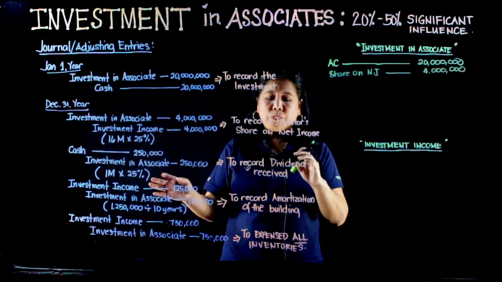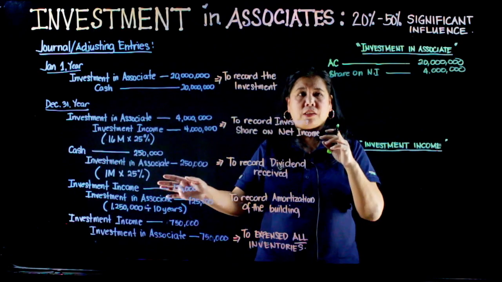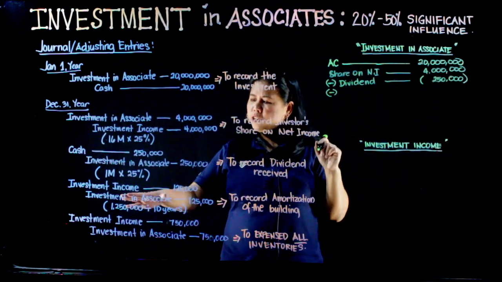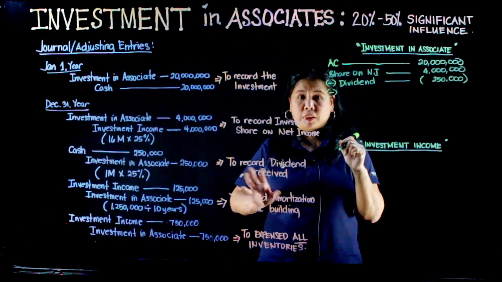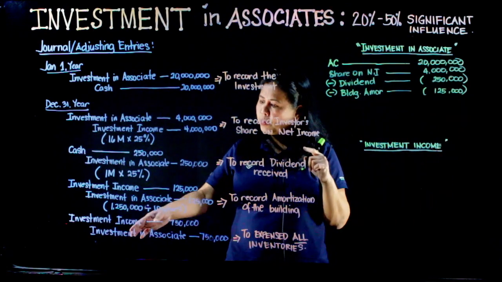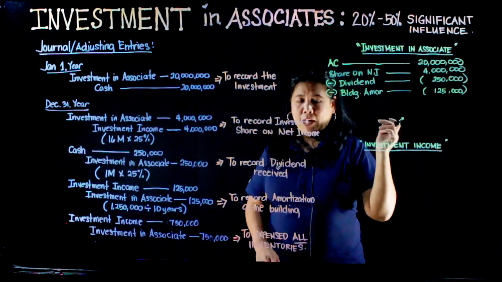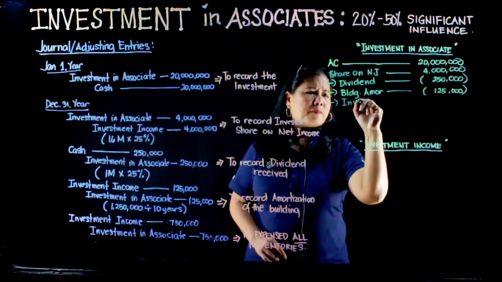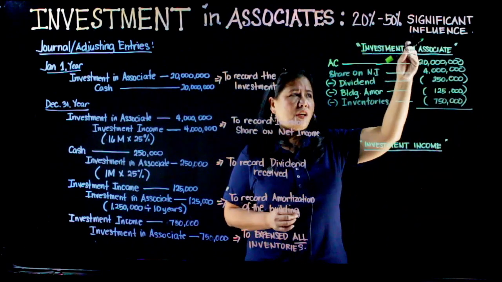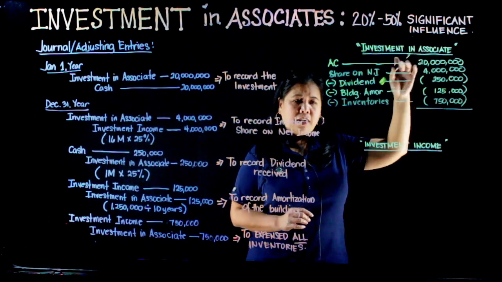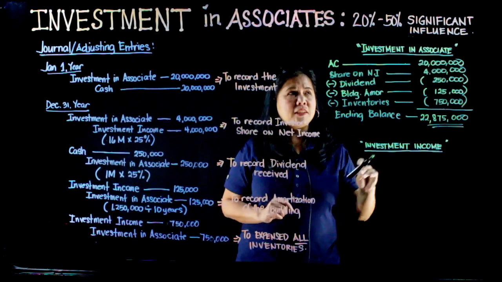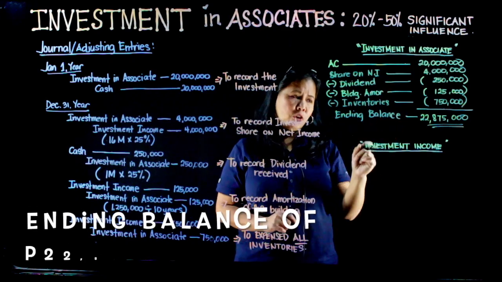Nag-decrease tayo dahil nagbigay ng dividend si investee. Then, nag-decrease ulit tayo sa amortization ng ating building. Then, nagbawas ulit tayo nung ibinenta na lahat yung mga inventories. So, ang ending balance natin ng account na investment in associates na